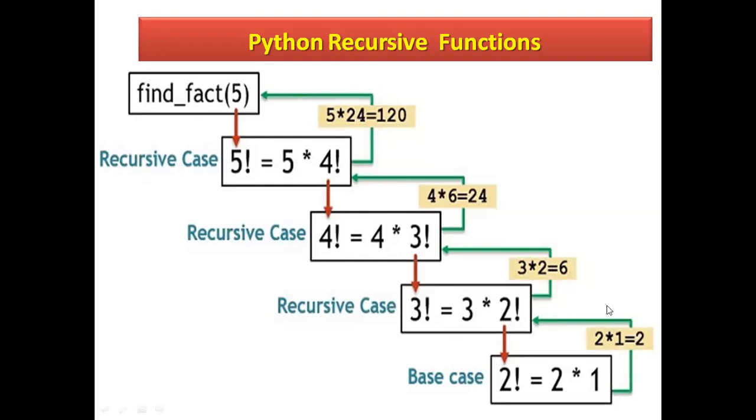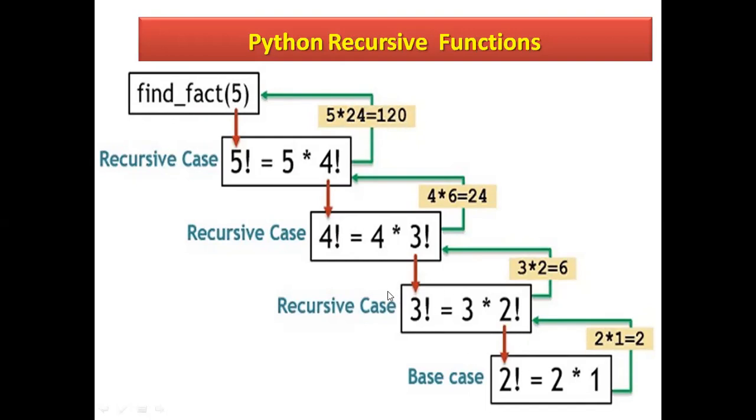First, I have input 5. Now 2 into 1 becomes 2. Here 3 into 2 becomes 6. 4 into 6 becomes 24. Now 5 into 24 becomes 120. This is the final output of factorial. If you input 5, the factorial of 5 will be 120.